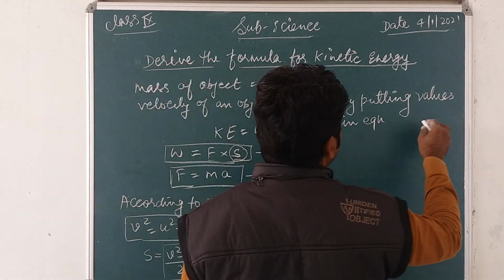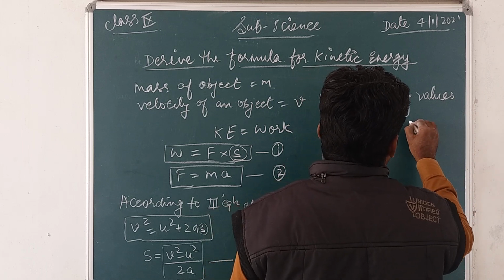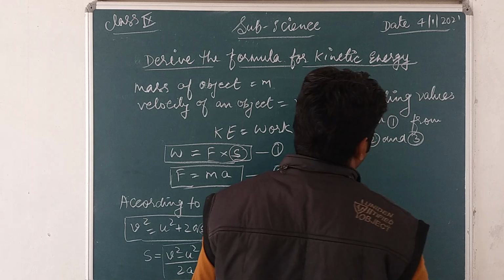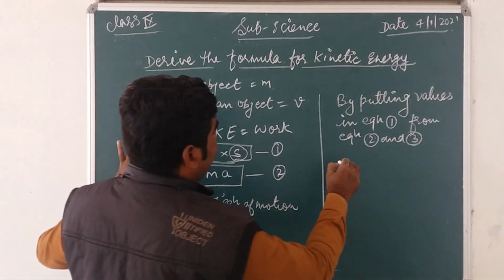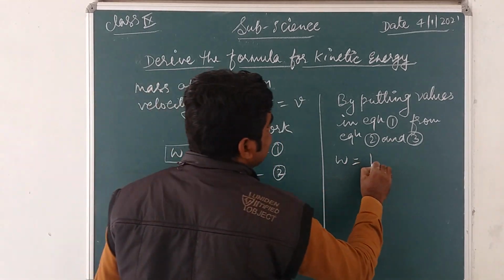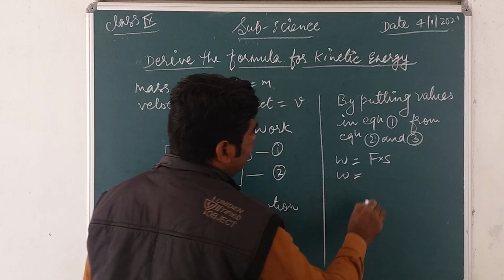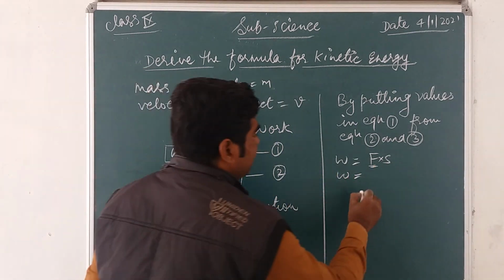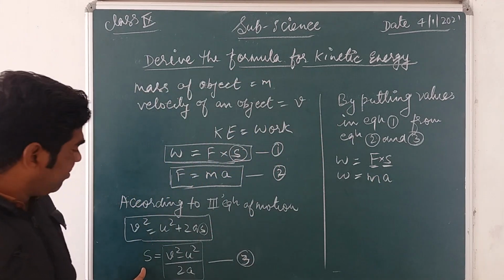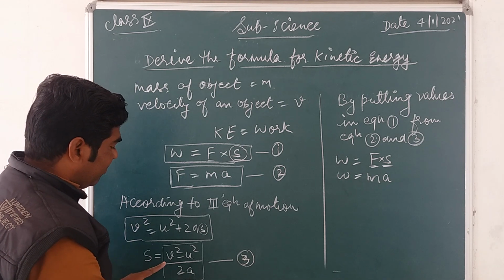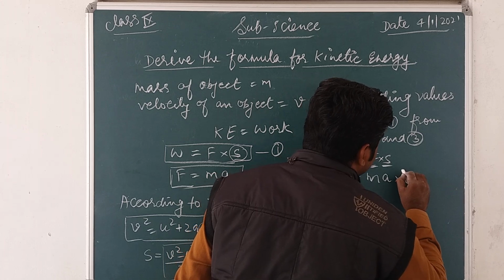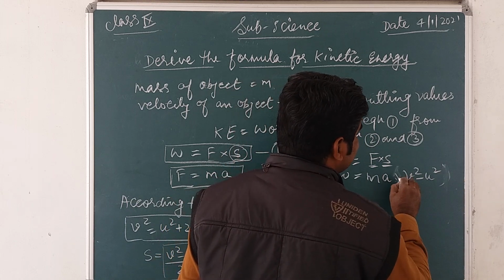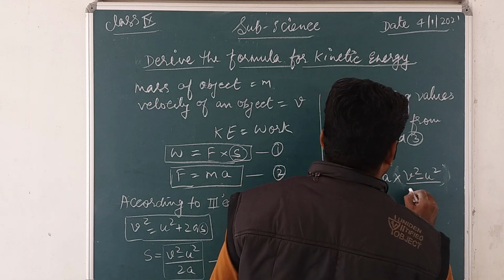So W is equal to F into S. The value of F is ma, so instead of F we write ma, and the value of s from here is v square minus u square divided by 2a.